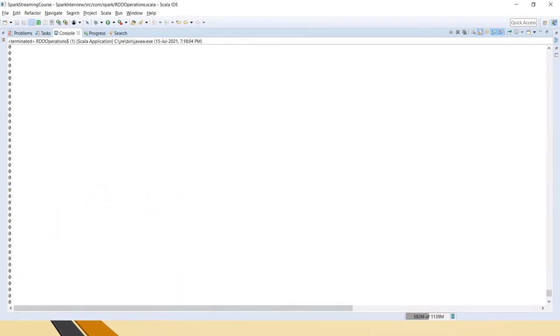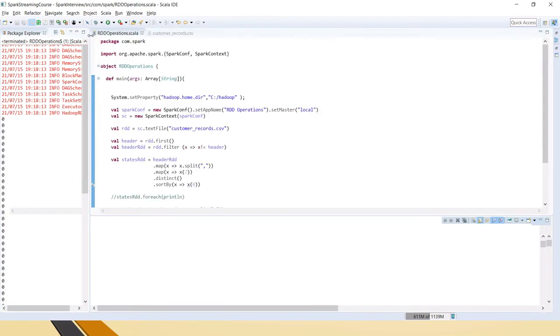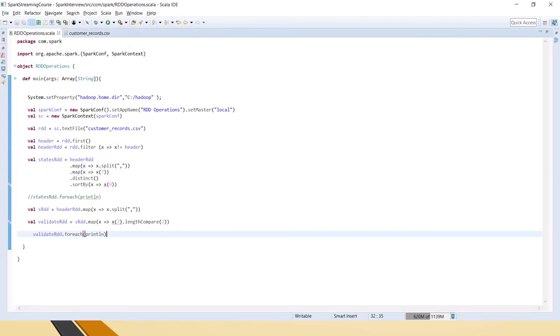Also, because I am using a local machine and Eclipse, collect will not work. So friends, if you see here, everything is 0, which means length compare is always true, the length is always 2 characters. Because of that, it always returned 0.